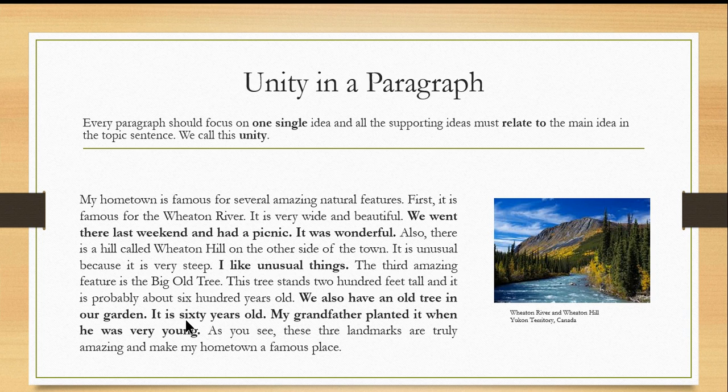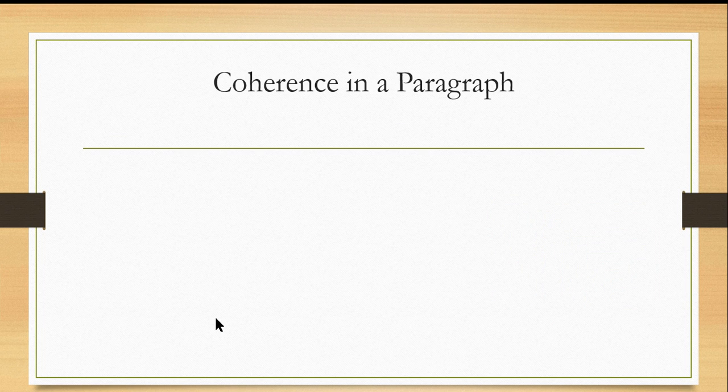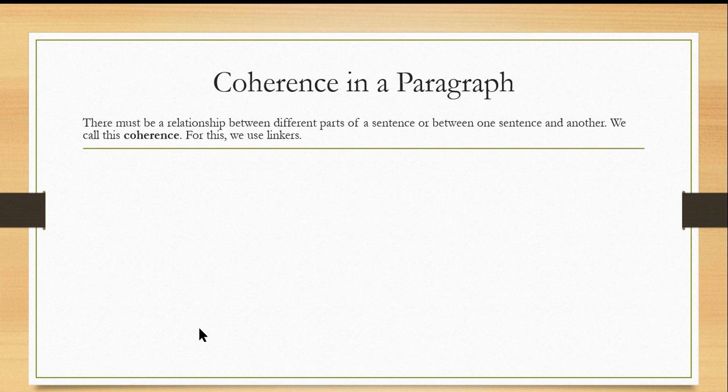Therefore, we should remove these sentences from our paragraph to have unity. Now it looks better. While we are writing a paragraph, there is another thing that we must be very careful about. There must be a relationship between different parts of a sentence or between one sentence and another. We call this coherence. For this, we use linkers.